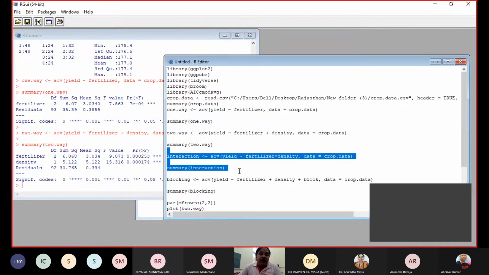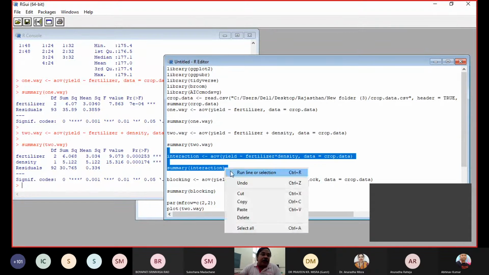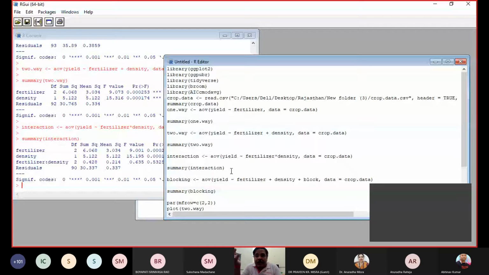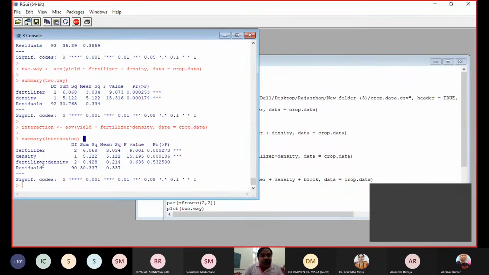Now, the third portion is the interaction effect. We are not going to discuss the theoretical part of the interaction effect because it takes a lot of time. I just show you, if you are willing to check the interaction effect of fertilizer and density as a combined effect. Here the degree of freedom is 2, and when you see this one, it is significant. It means that when you use them in combination, whatever effect is there, that is equal.